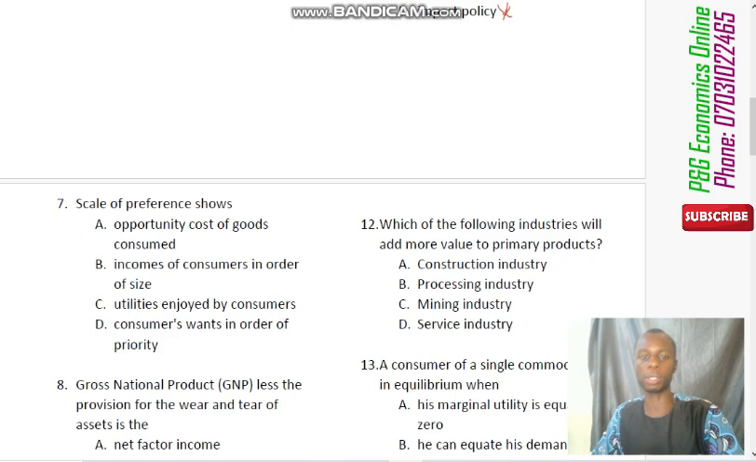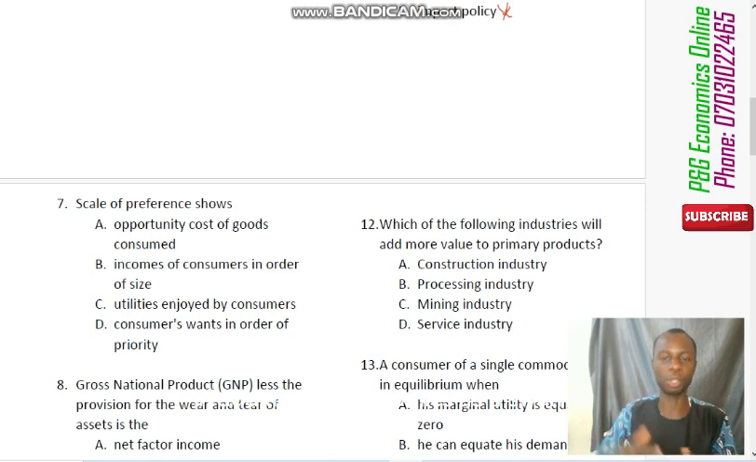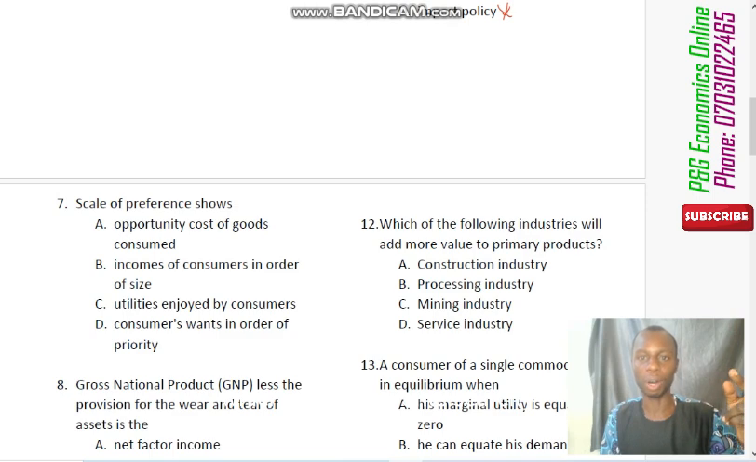Now move to question number 7. Question number 7 says the scale of preference shows what? You know, the scale of preference we were taught in introduction to economics in SS1. We were taught about the basic concepts in economics, which are your wants, scarcity, then because of scarcity, your scale of preference, and because of your preference, you are able to make your choices, and when you make your choices, there is an opportunity cost. So all of these, we have them.